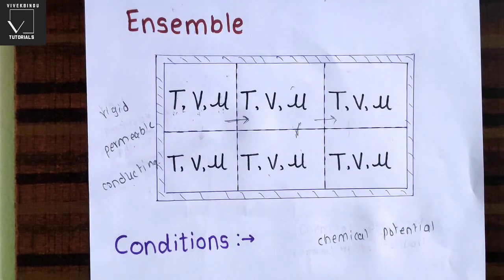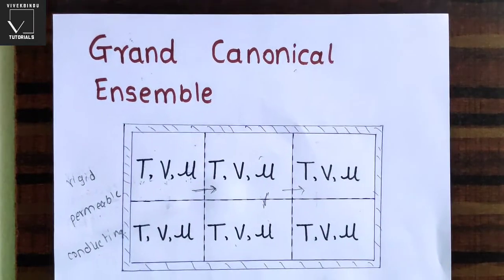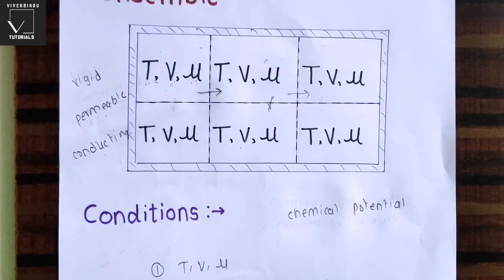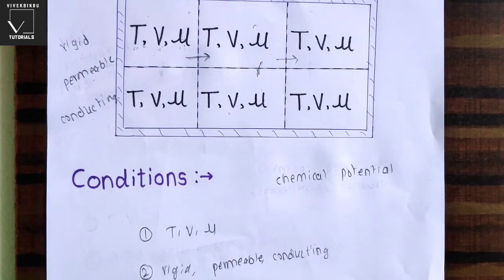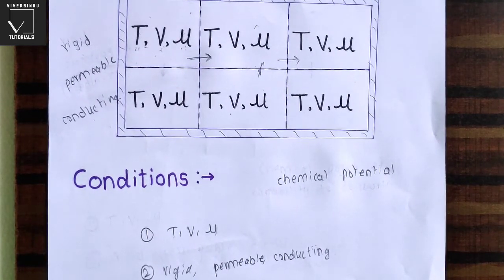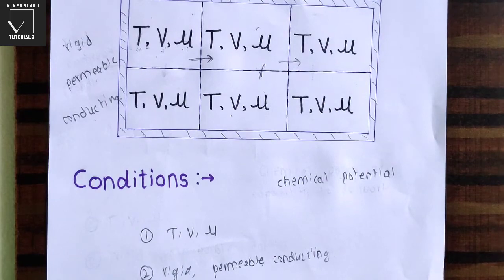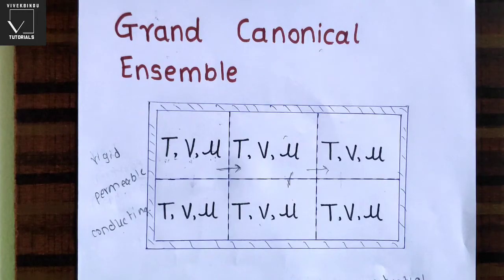So these are the two conditions for grand canonical ensemble. The first one is the wall should be rigid, permeable and conducting, and second is the parameters temperature, volume and chemical potential are same. So we can say in grand canonical ensemble, both energy and matter are exchanged between the systems.